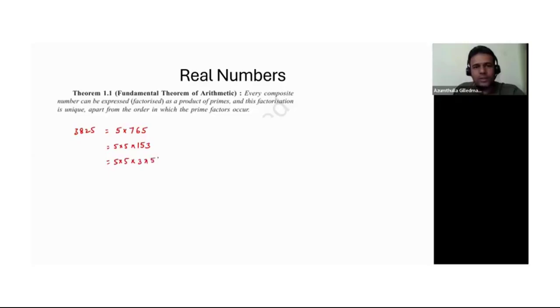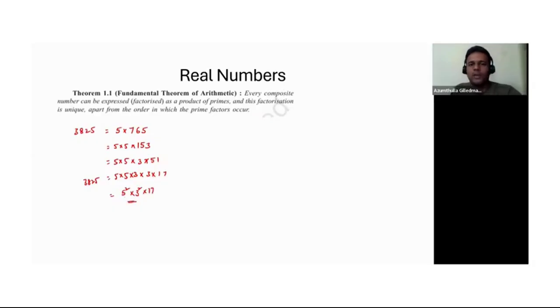So I can write this as 5 into 5 into, now I need to do with 3. 3 fives are 15 and 3 ones. Understood? Now 5 into 5 into 3 into, can I do with 3? Yes. 3 ones are 3, 3 sevens are 21. So 17 is a prime number which does not have factors. So 3825 I can write as 5 square into 3 square into 17.